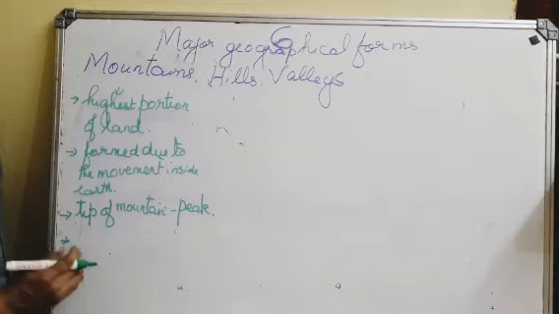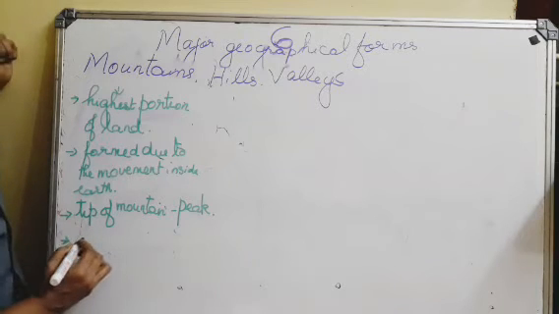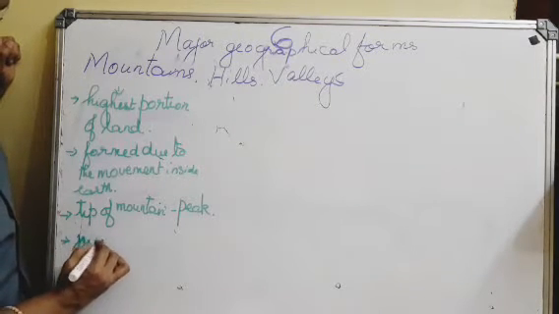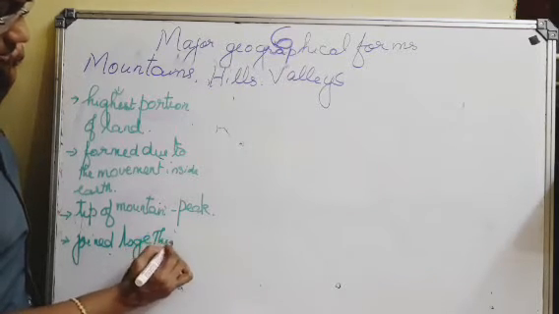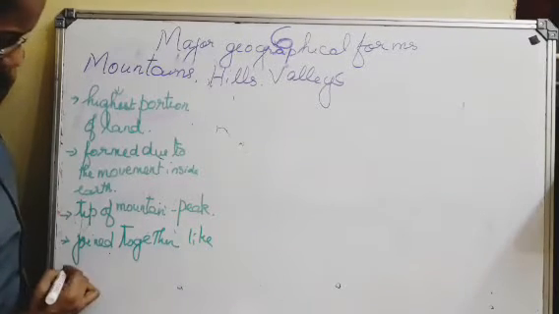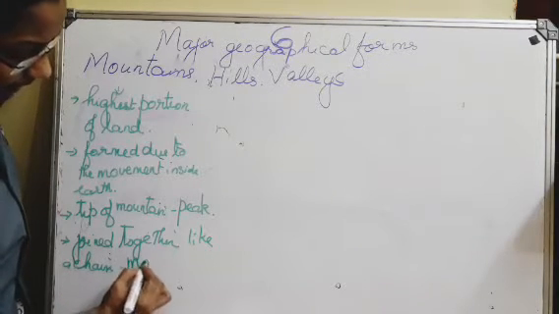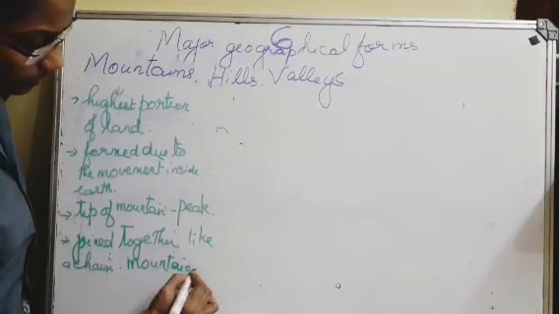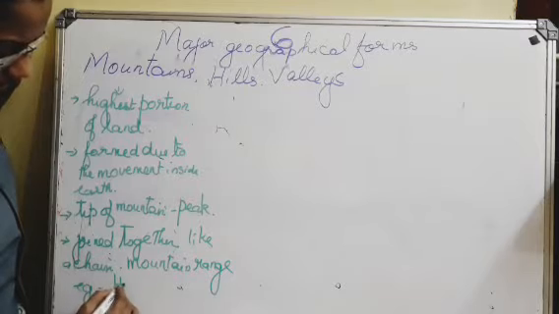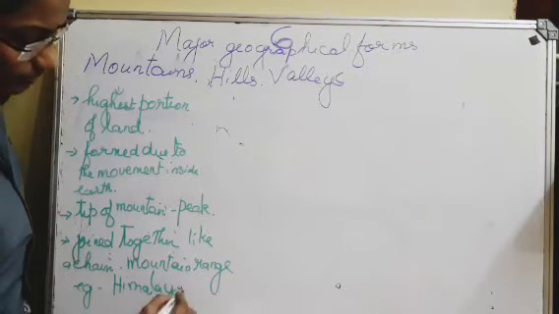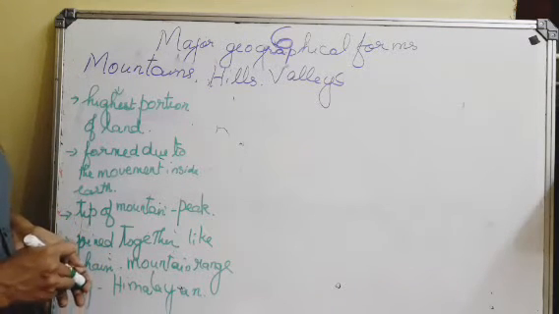At times, mountains are joined together like a chain. This is called a mountain range. An example is the Himalayan mountain range. The Himalayas are the world's highest mountain range.